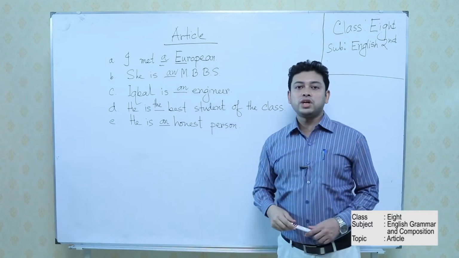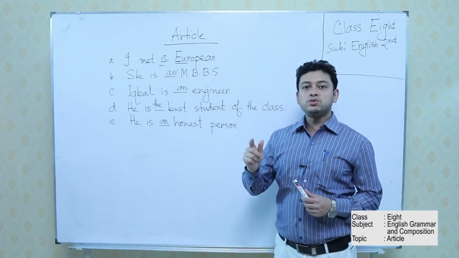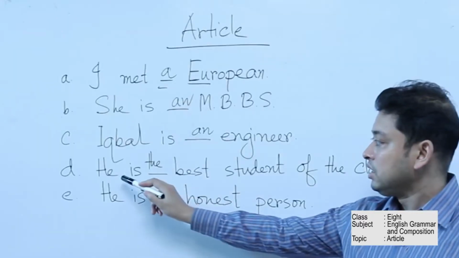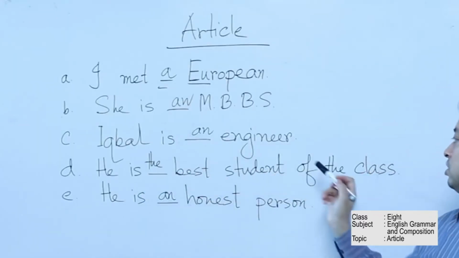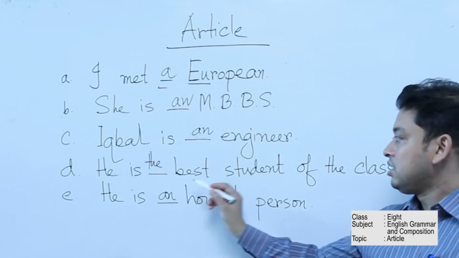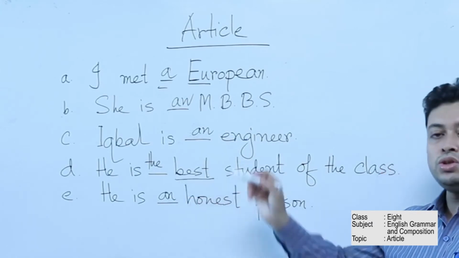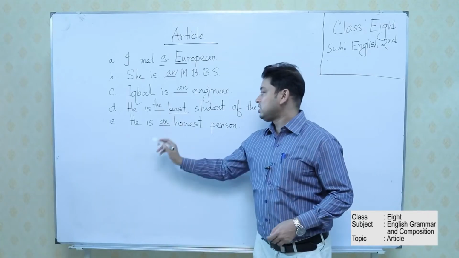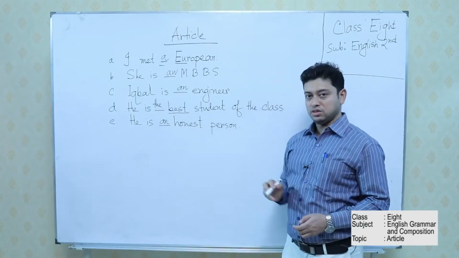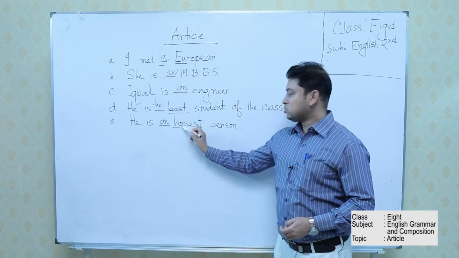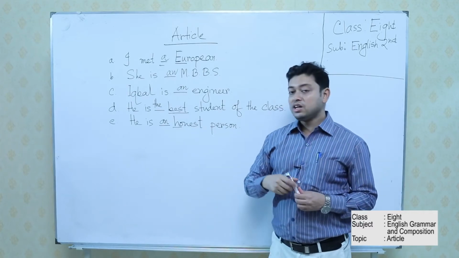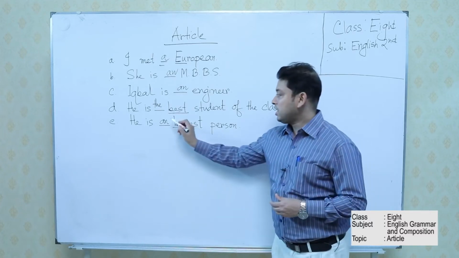And we know that before any rank or profession, we can use A or AN. So AN is used because there is a vowel. He is the best student of the class. Why is there THE? Because this is the superlative form. We know that before the superlative form we have to use THE. The last one is: he is an honest person. See, there is a consonant, but the sound of "honest" gives a vowel sound. That's why AN is there.